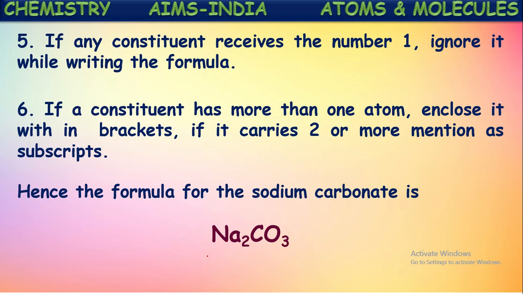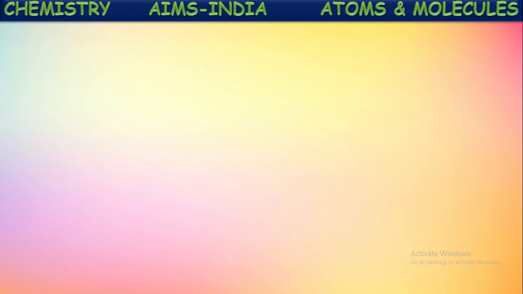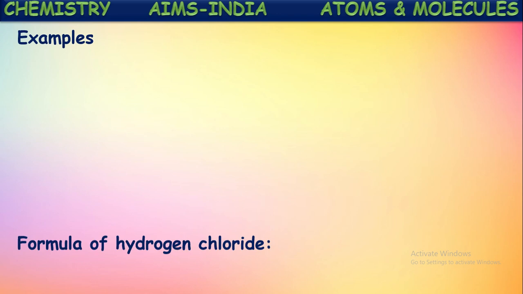Okay, then if it is getting only 1 as a number, there is no need to mention it. And if there is more than one atom in the ion, then those should be kept in a bracket before writing this number. If the number is more than 1 and there is more than one atom in the molecule or ion, then those should be kept in a bracket. By that we get the molecular formula or chemical formula of that substance. Okay, let us see some more examples to understand easily.